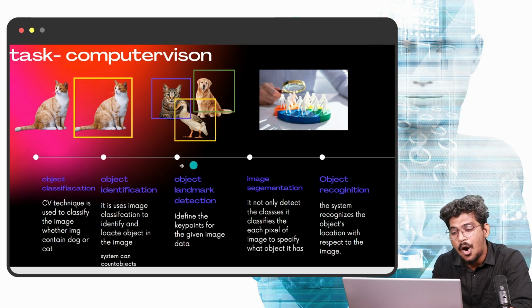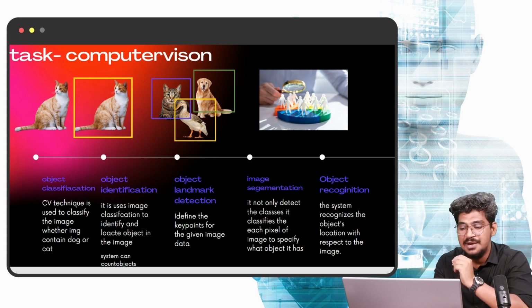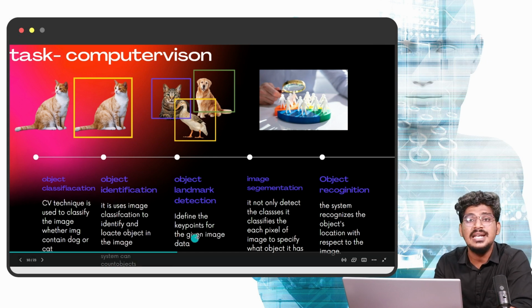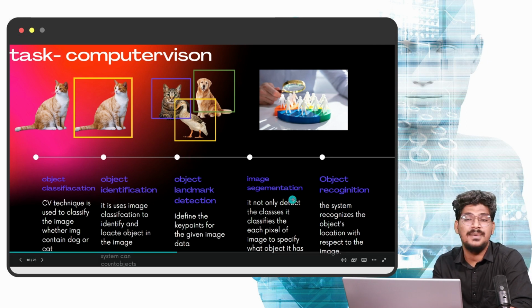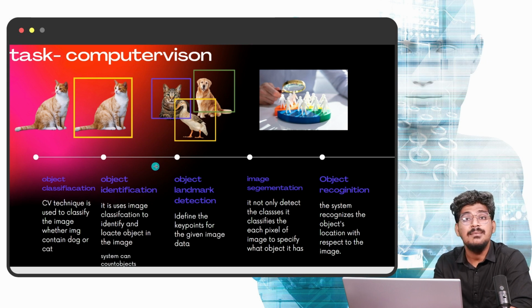And what about object landmark detection? It defines the key points for each and every image in the given image data. You can see here, it is going to recognize like this. And image segmentation is for multiple objects. Image segmentation not only detects the classes, it classifies each and every pixel of the image.